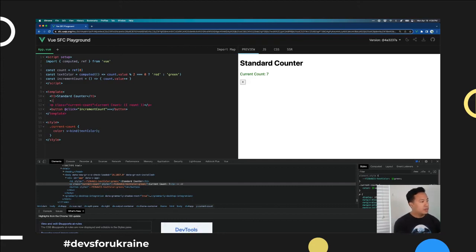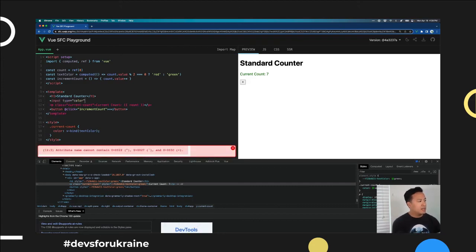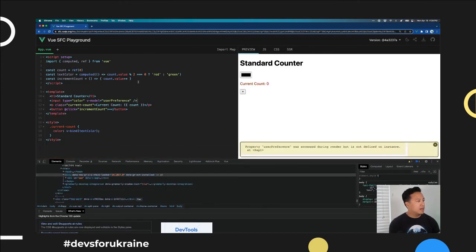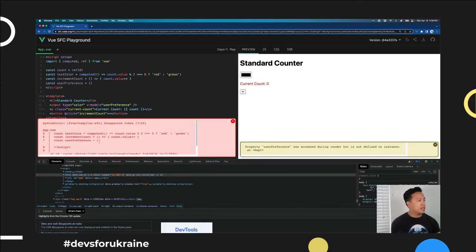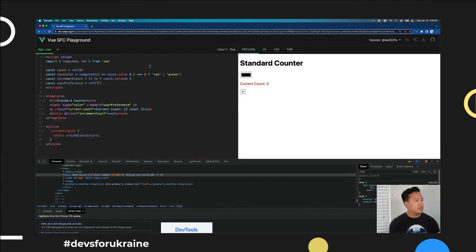We can go ahead and do an input and let's say type color. And I'll just go ahead and bind this using the vModel directive to a thing called user preference. And then we'll just do it like that. And then I'll go ahead and create a new one called user preference. And user preference is going to be a string, empty string like that.